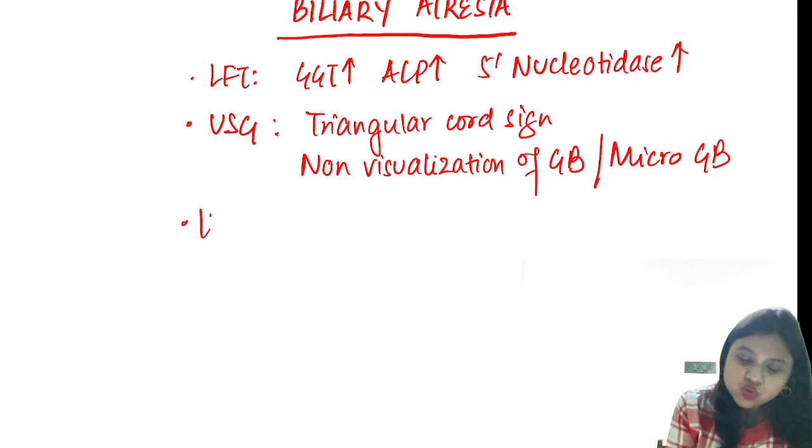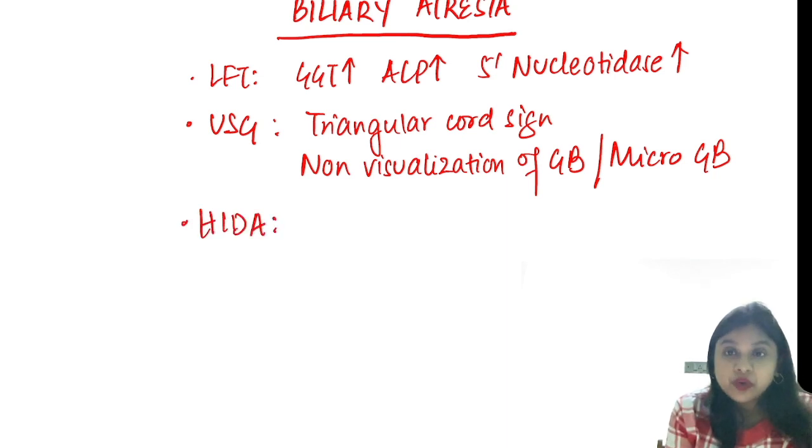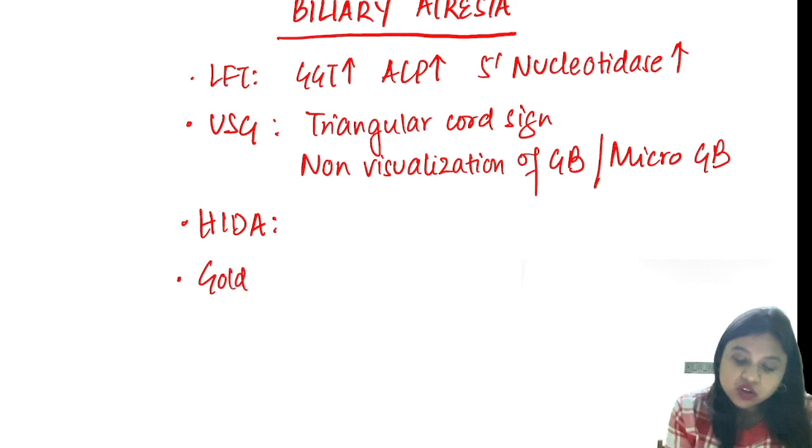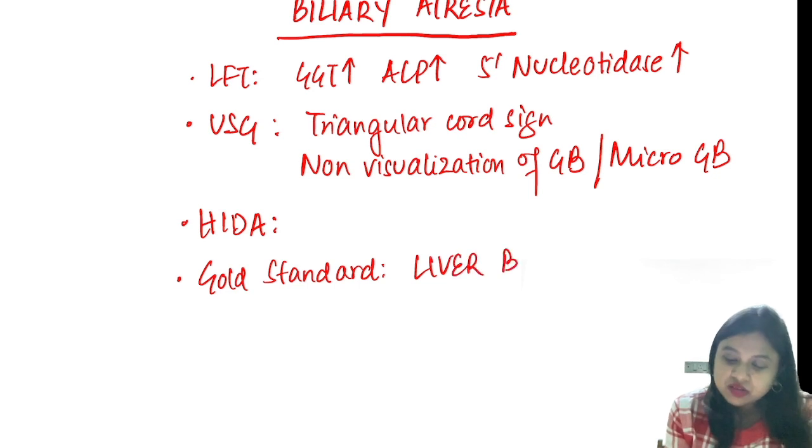HIDA scan you can do, but it is sensitive, not specific, and it requires a delay of 5 days because there is a requirement of phenobarbital priming. ERCP and MRCP can be done in the older pediatric population, and the gold standard, which is what you are asked in the paper, is liver biopsy with intraoperative cholangiogram.